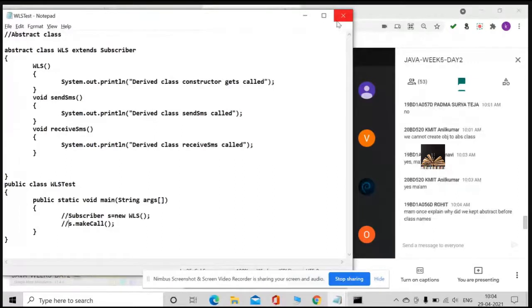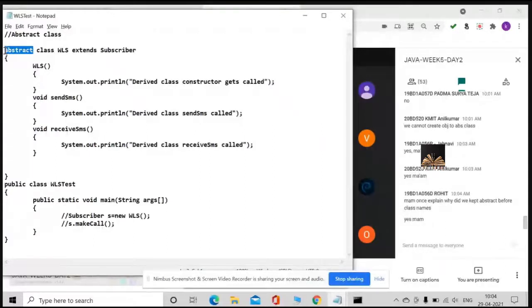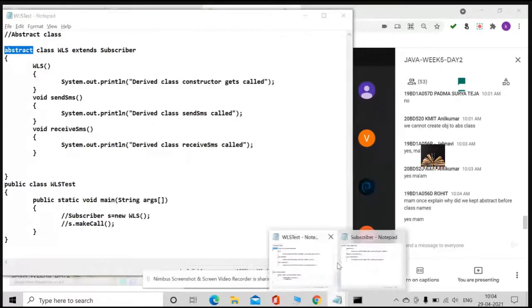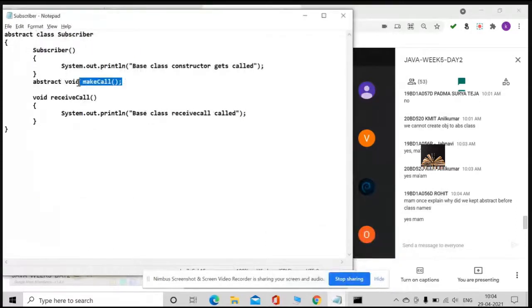And I'll ask you one question. Ma'am once explained why did we keep abstract before the class names? Before class names, are you asking me this, Rohit? This one, which I highlighted just now? Rohit, what is the problem actually, first look at the subscriber class. In the subscriber class, there is a make call, but it is not having implementation. So what I am doing, I just declare that method as abstract.